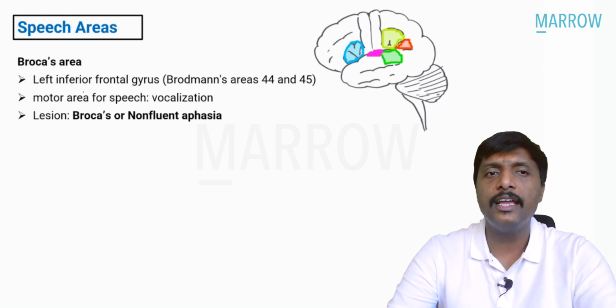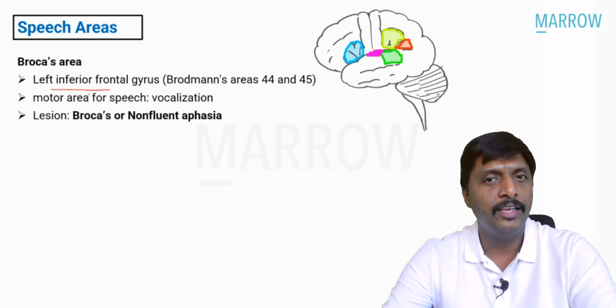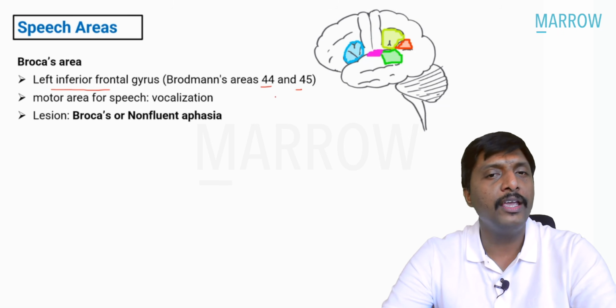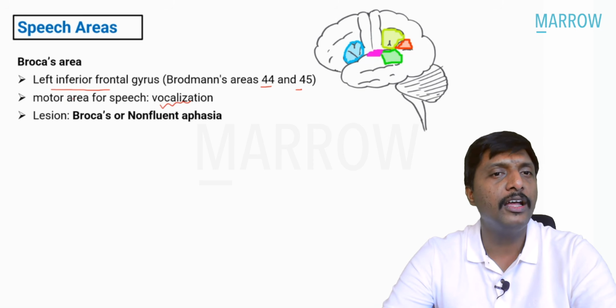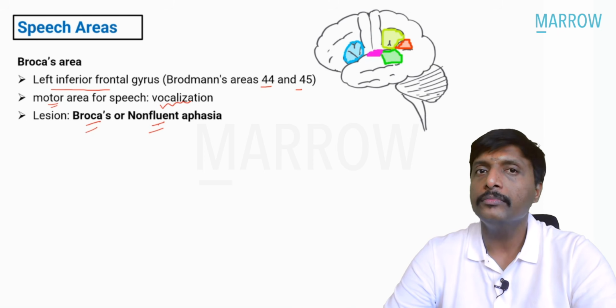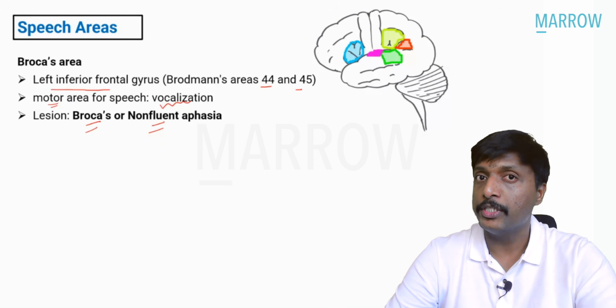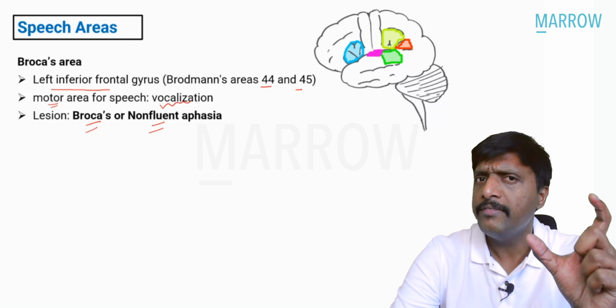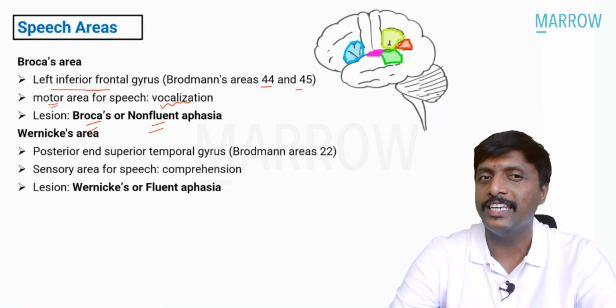Where is it present, sir? Every single word is important. Left inferior frontal gyrus. The area is 44, 45. Very important for vocalization. Motor speech area. Remember, motor speech area. Lesion here causes Broca's or non-fluent aphasia. Now, coming to the question proper. The exact wording in the question you will see here.